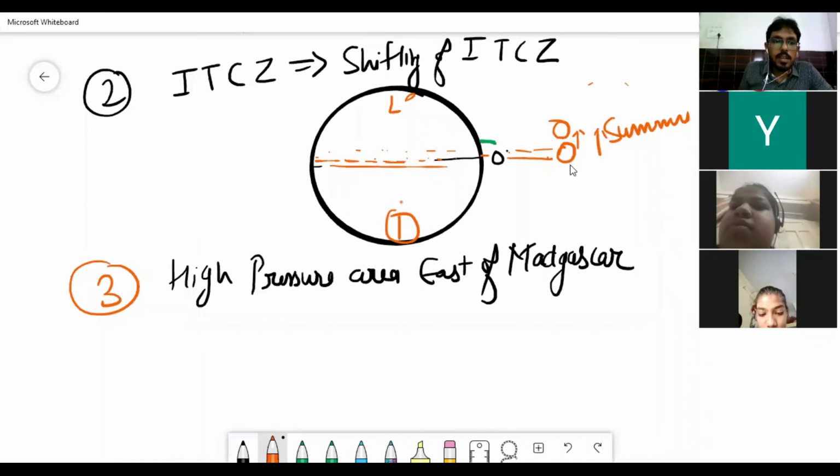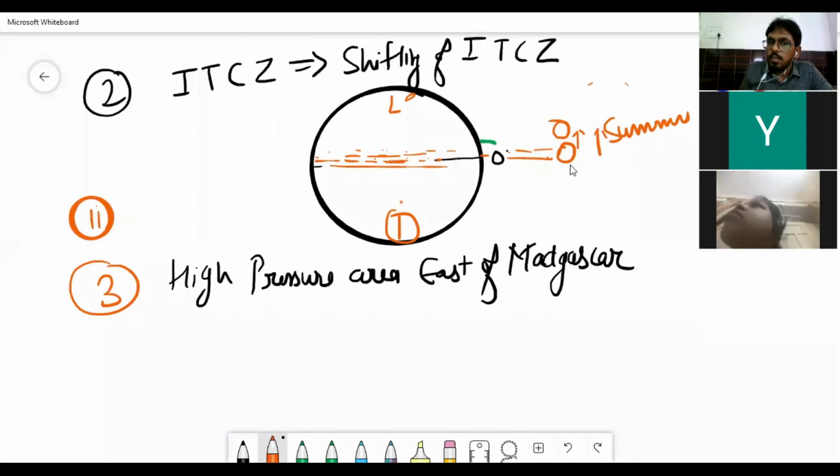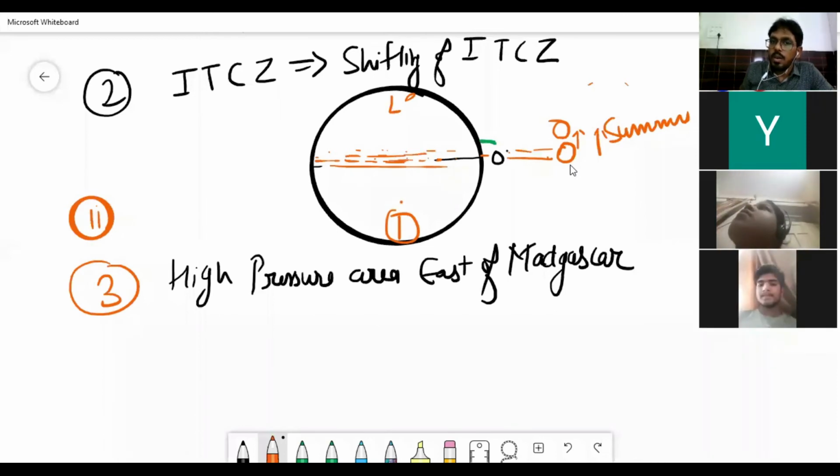So it is the first thing: when the sun is directly falling rays over here, more heating, more air will move upwards.